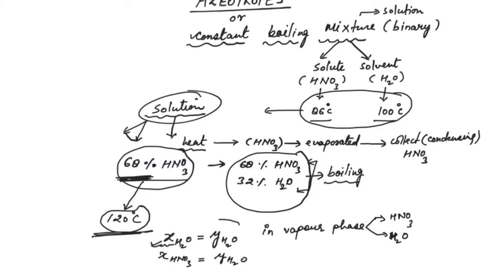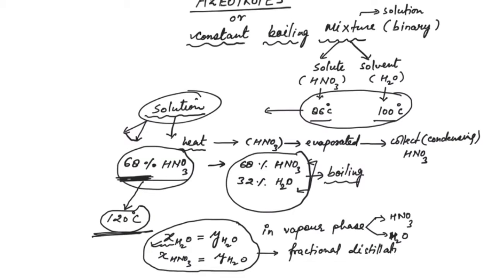So this is the main condition for a solution to be an azeotrope, and when this condition is reached, we cannot separate nitric acid and water by fractional distillation or by heating. By fractional distillation, we can't separate an azeotrope.